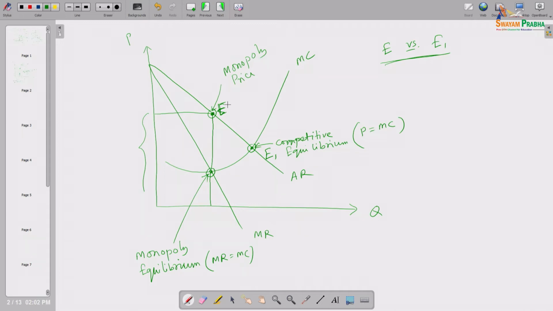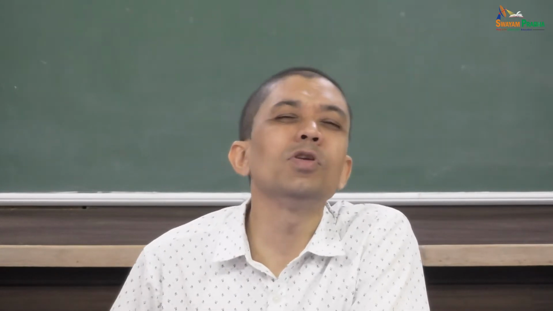So, if we compare, we can see that this triangular area is the deadweight loss of the monopolist, generated by the monopolist for the society, and deadweight loss is a net loss to social welfare. So, we concluded in the last lecture that this monopoly solution is not a socially desirable solution. It is not desirable from the societal point of view.